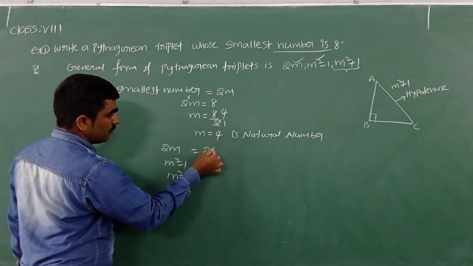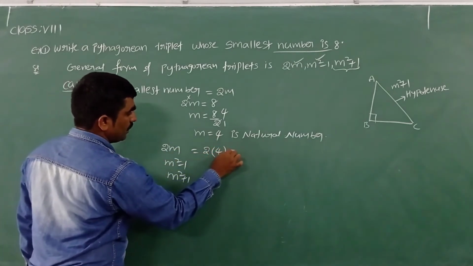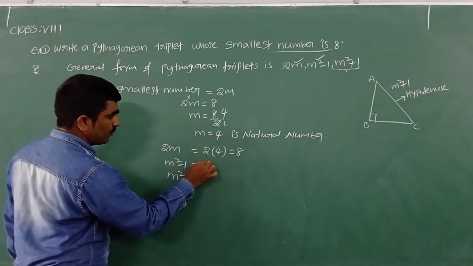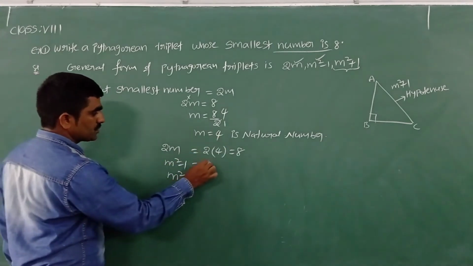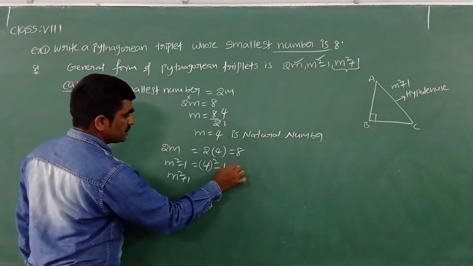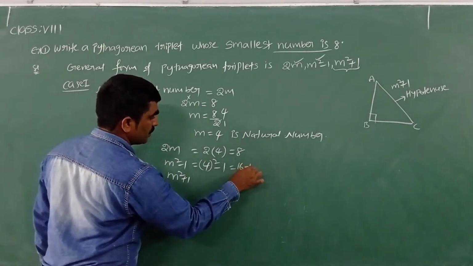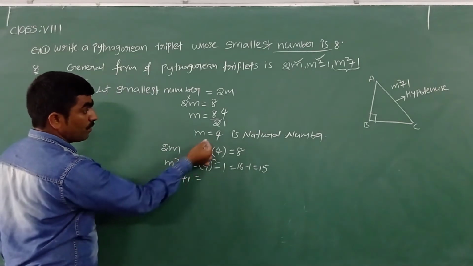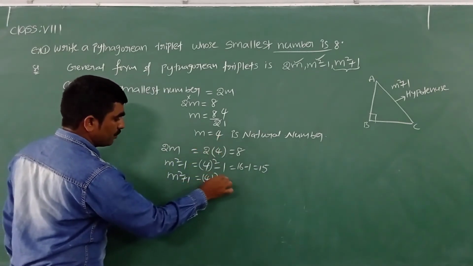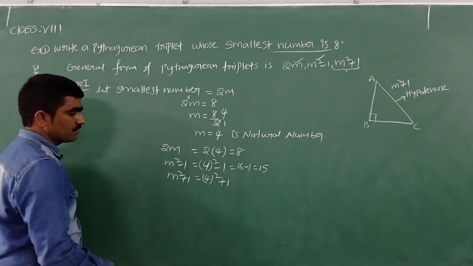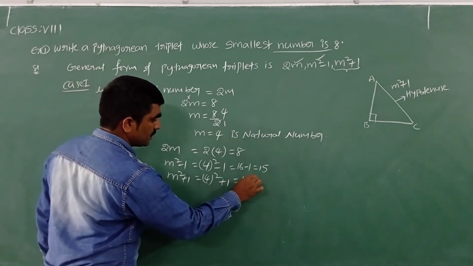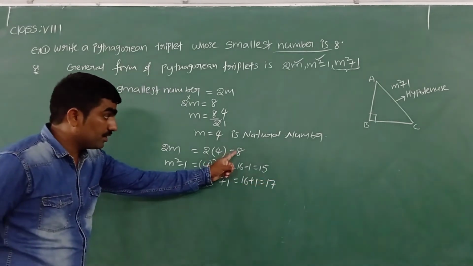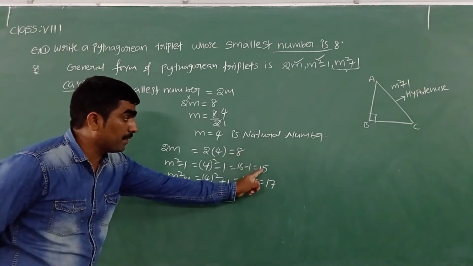2 into m value 4 gives 8. Next, m square minus 1, where m is equal to 4. 4 square minus 1 is equal to 16 minus 1, which is 15. Next, 4 square plus 1 is equal to 16 plus 1, which is 17. I got 8, 15, 17. These three are Pythagorean triplets.